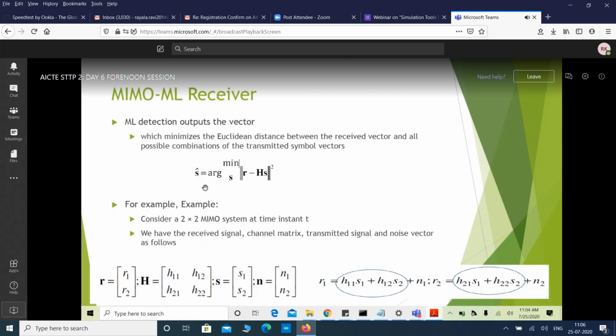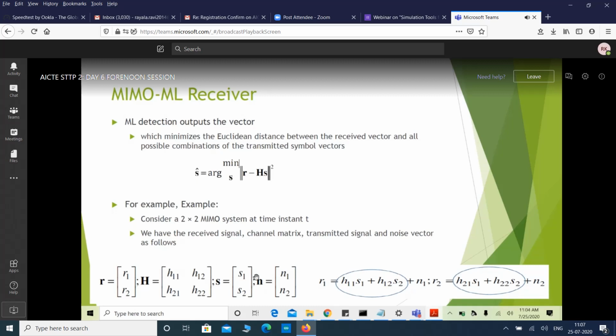Okay, for example, to explain the ML detector, I am taking an example. Consider a 2 by 2 MIMO system at a time instant t. At time instant t we have the received signal, channel matrix, transmitted signal and noise vector as follows. This is the received vector R1, R2. This is the channel matrix H11, H12, H21, H22, and this is the transmitted symbol S1, S2, and N1, N2 are the noise values at receive antenna 1 and receive antenna 2.